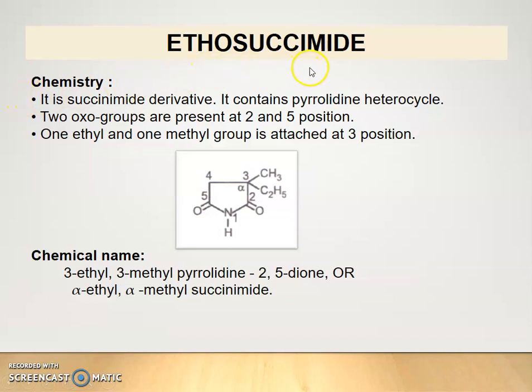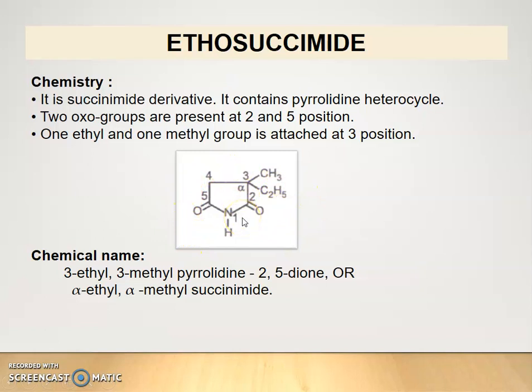Ethosuximide. This is a succinimide derivative. Chemistry: it is a succinimide derivative. It contains pyrrolidine as a heterocycle. Two oxo groups are present at 2 and 5 position. One ethyl group and one methyl group are attached at 3 position. This is the structure of ethosuximide.